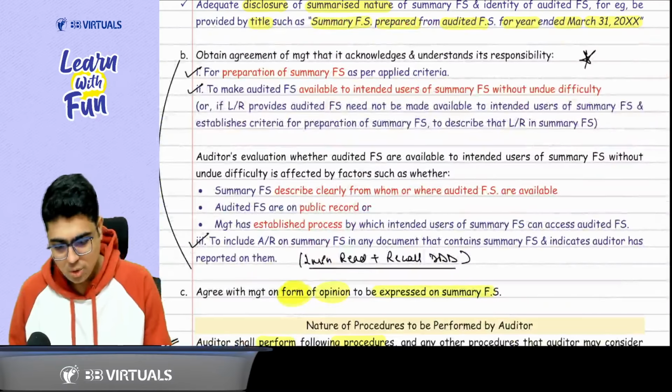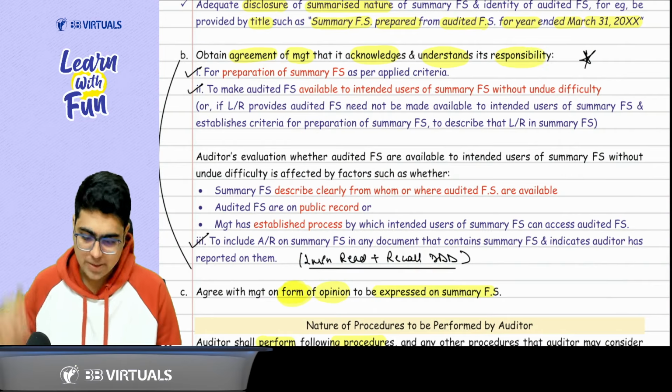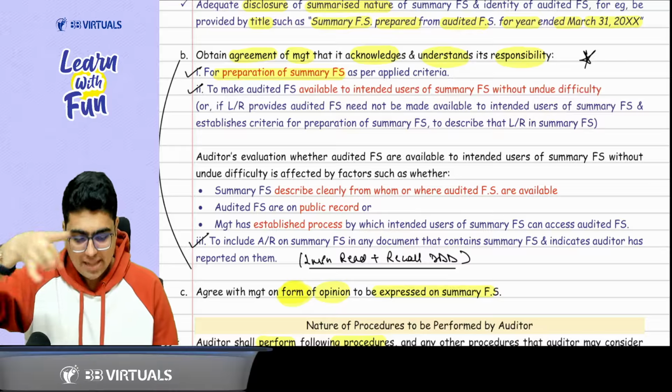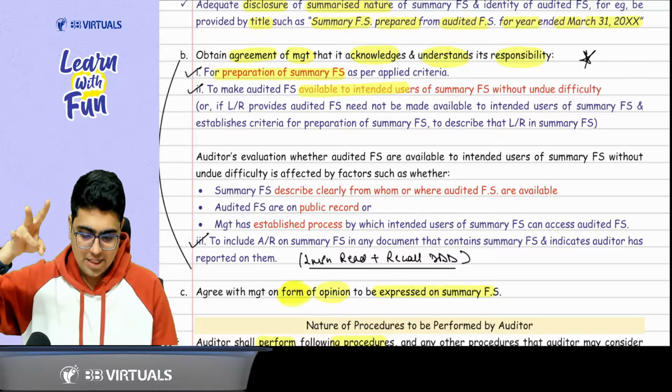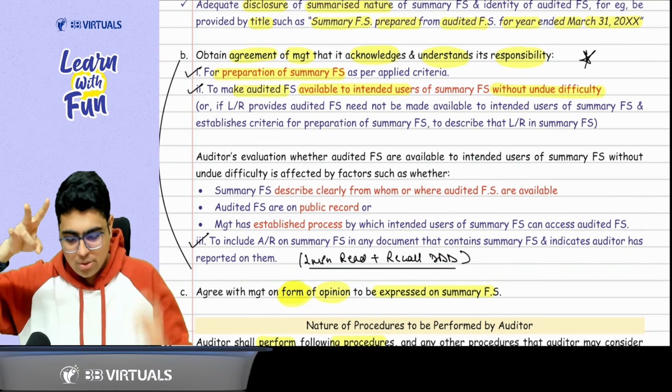Now, sir, you need to obtain an agreement from the management that it acknowledges and understands the responsibility. First responsibility, prepare the summary financial statement. Second responsibility, make the audited financial statements available to the intended users without undue difficulty. Sir, how to know there is no undue difficulty?